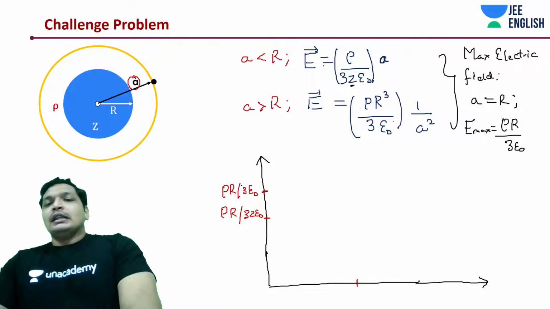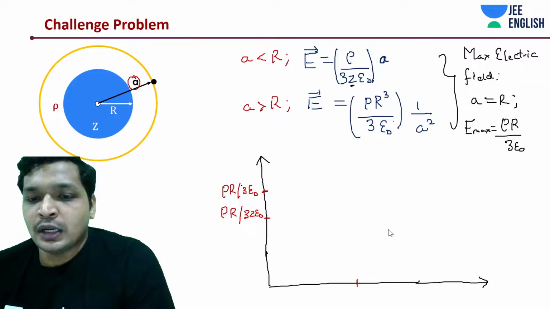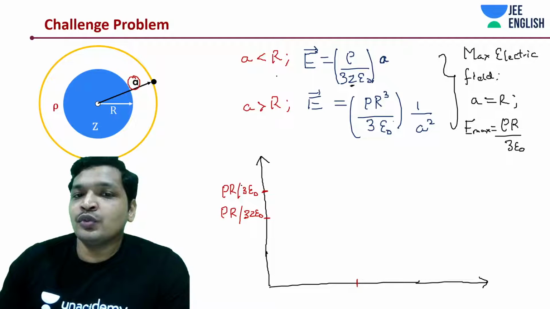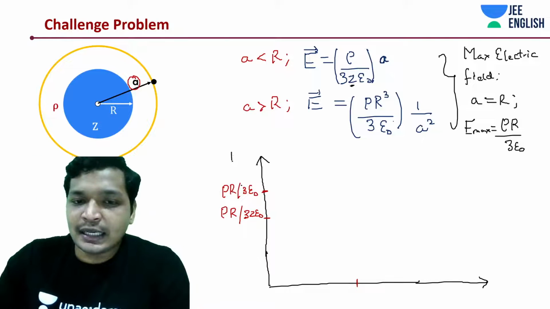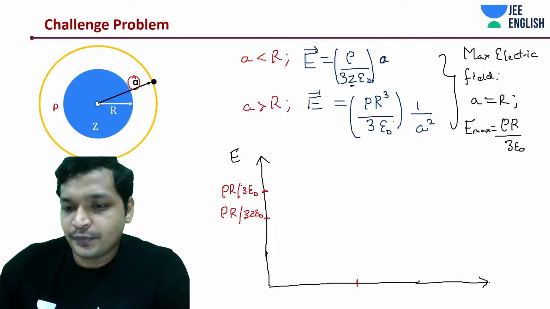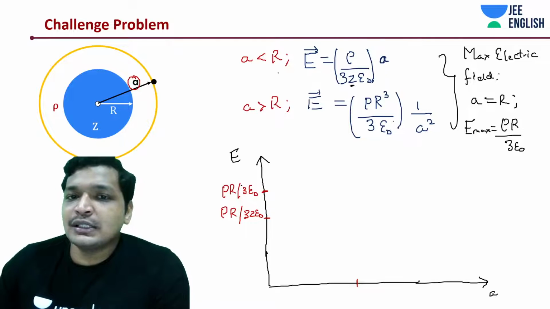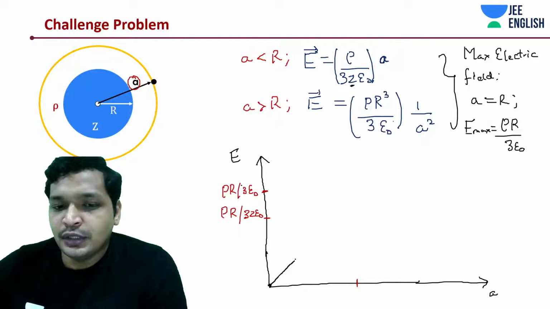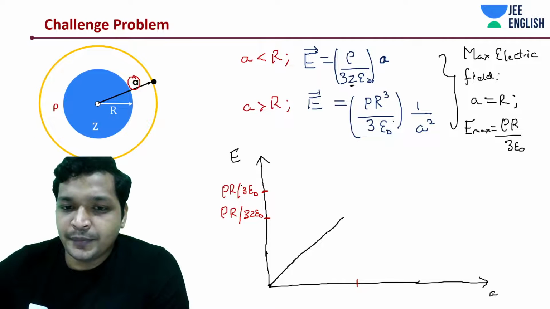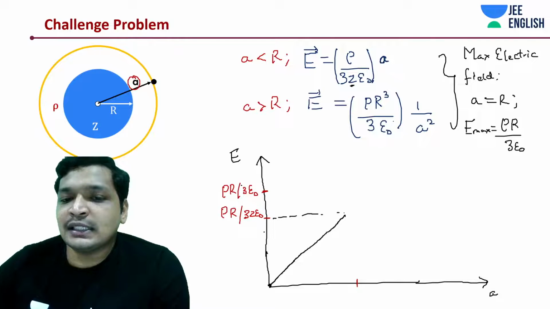Now, you're moving from 0 to R, that is inside that sphere, it's a y is equal to x graph. At the center 0, the electric field is 0, it will move up until a certain point, until it just approaches the surface.